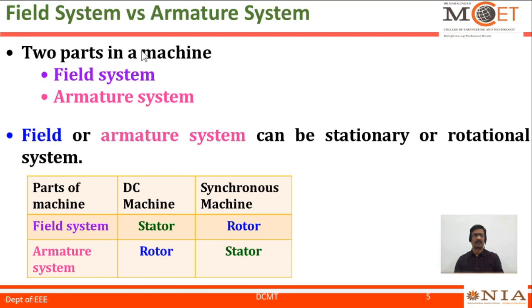Here we see the two main parts in a machine, the field system and the armature system. Field system and armature system can be stationary or rotational. Here I have compared two machines: one is a DC machine and another is a synchronous machine. In a DC machine, the field system is the stator and the rotor conductors are located in the armature. In a synchronous machine, the field system is located in the rotor and the armature conductors are located in the stator.